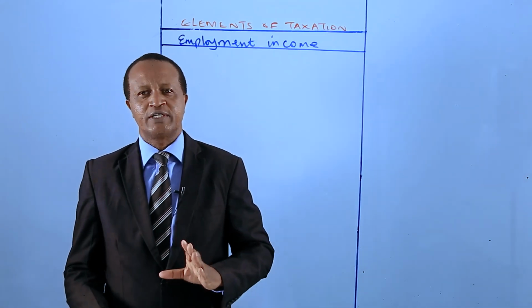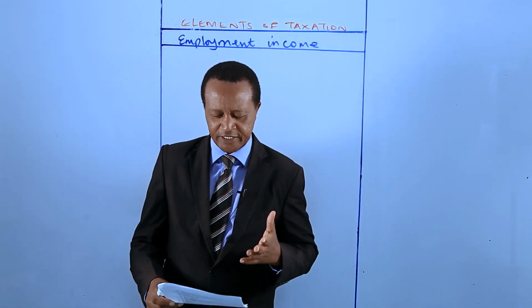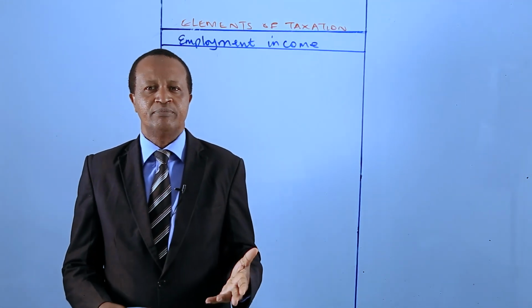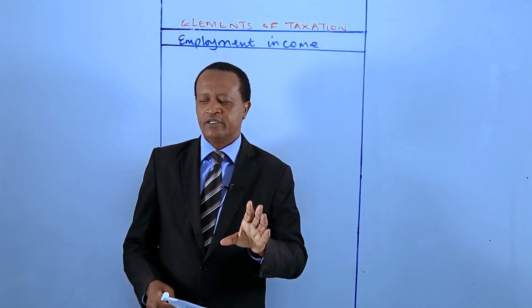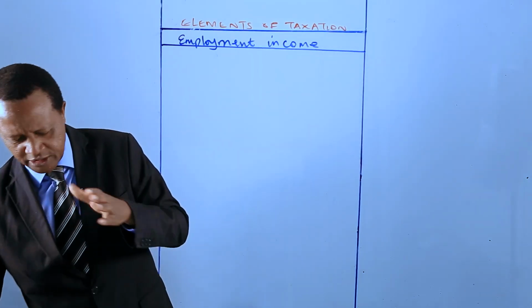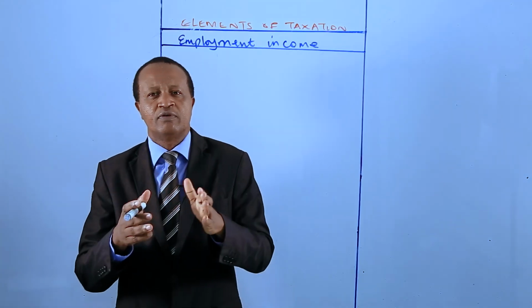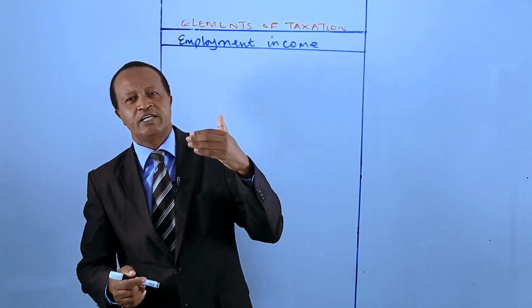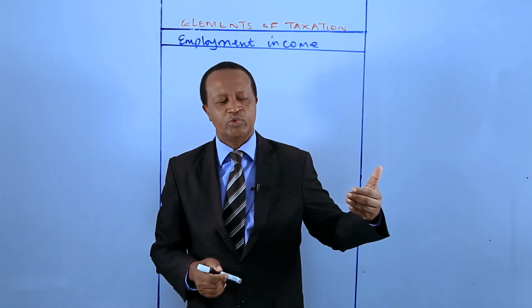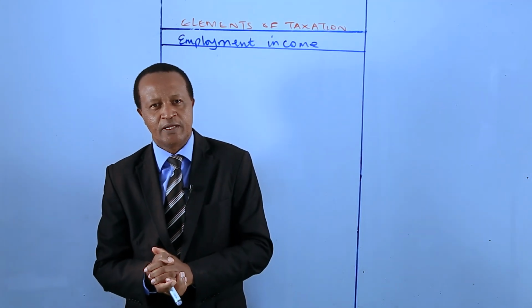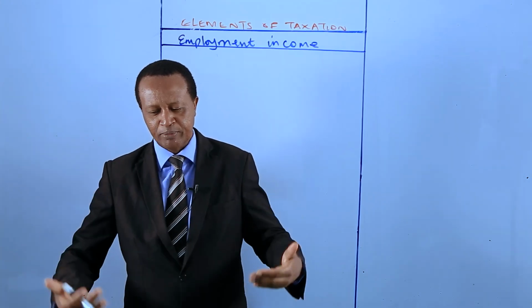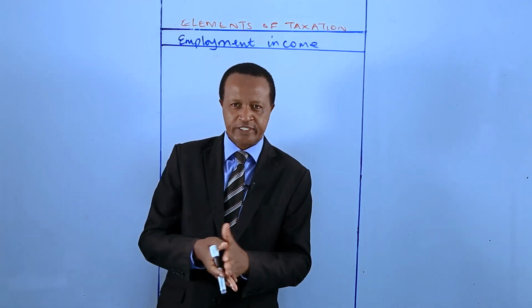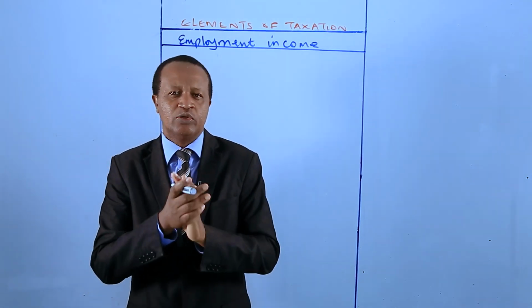It's important for us to understand these 3 definitions: employment, employer, and employee, because this is essential for determining the tax obligations, specifically PAYE, which is the pay as you earn deductions. Now we will define employer, employee, and employment in the context of the Kenya tax laws.